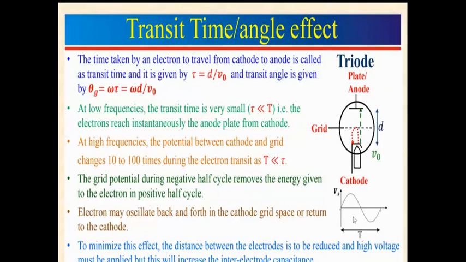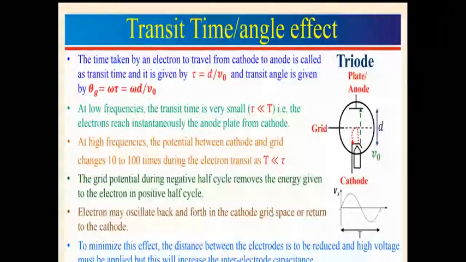Then in the negative cycle, it is attracted toward the cathode. The red line shows that in the positive cycle it starts moving towards the anode, but it is attracted back toward the cathode in the negative half cycle. There is no sufficient time to reach the anode because the transit time is very long at higher frequency.